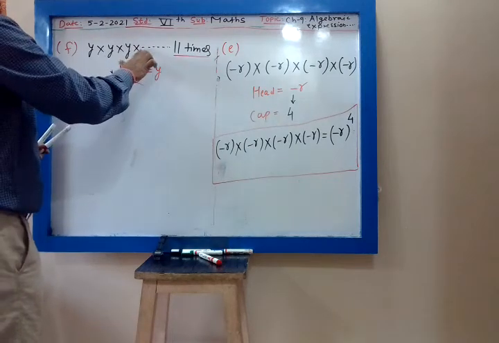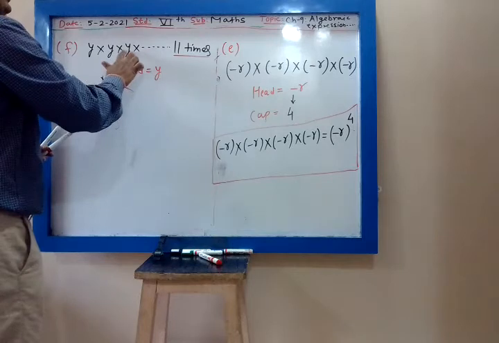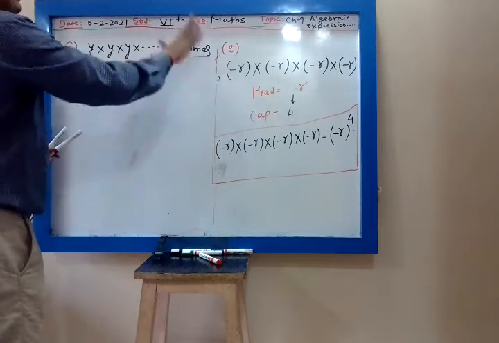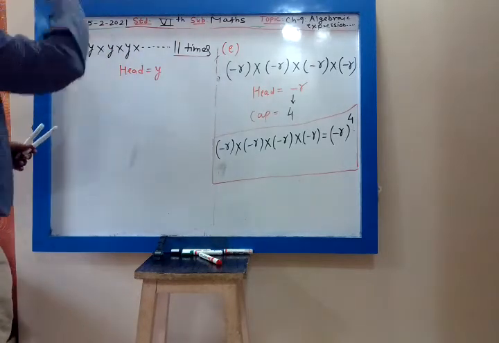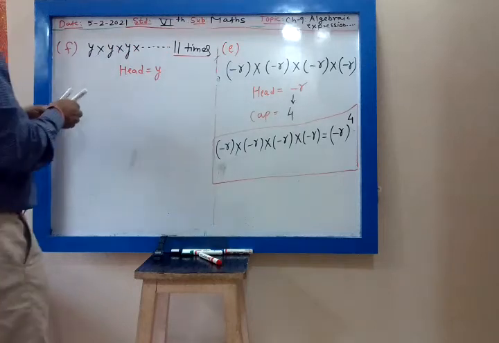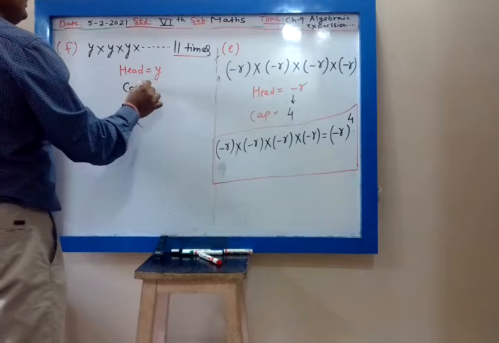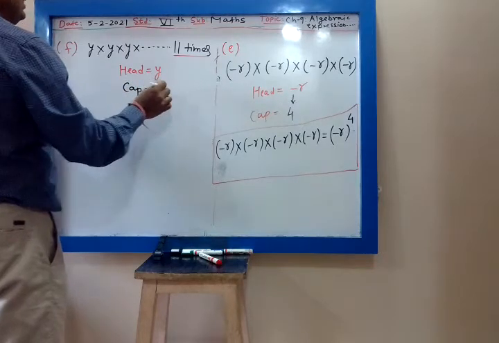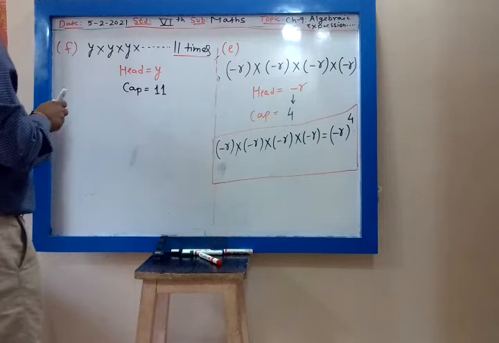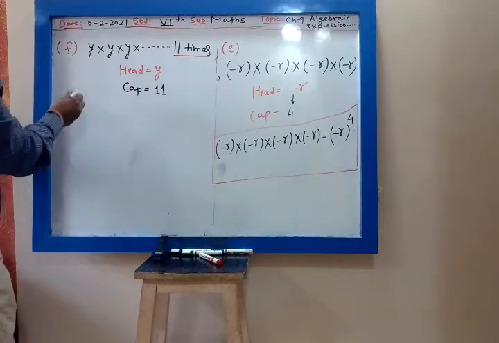No, my dear. Dash dash dash means it is continuation of multiplication up to 11 times. Up to 11 times you will multiply y. So my cap is how many times y is multiplied? 11 times. Now place a cap over the head.